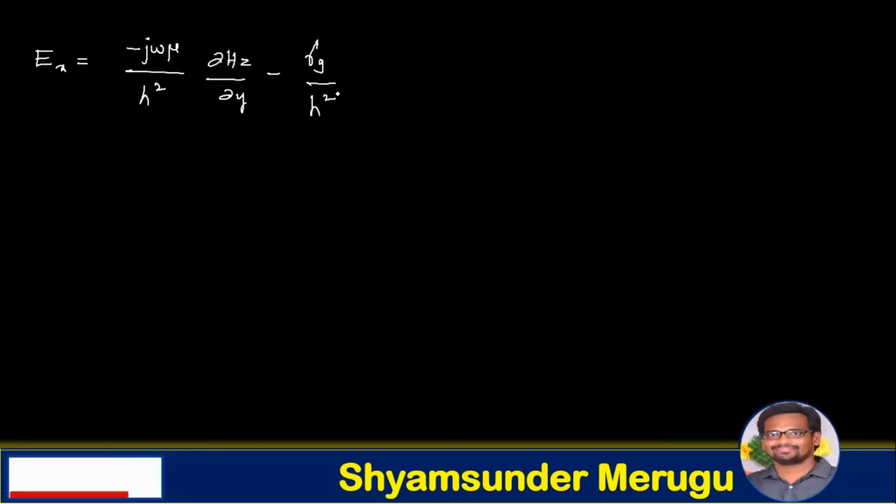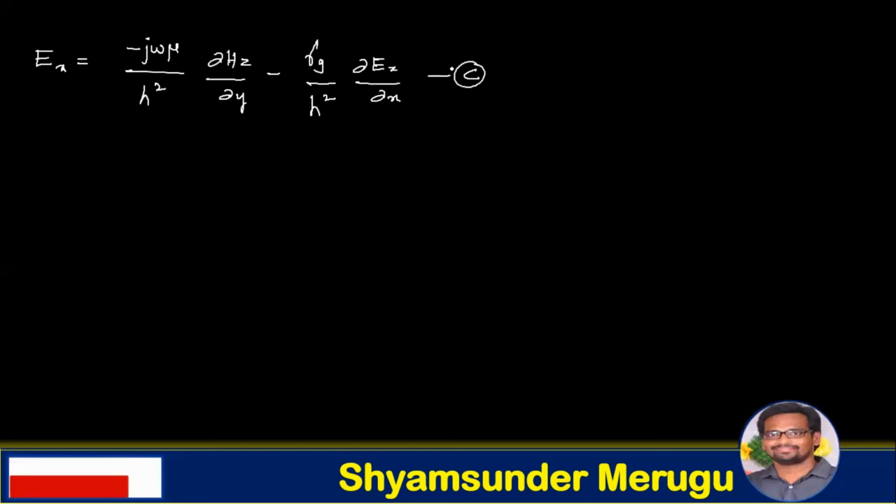In a similar way, we can write Ex. So Ex is minus j omega mu over h square dou Hz over dou y minus gamma g over h square dou Ez over dou x.